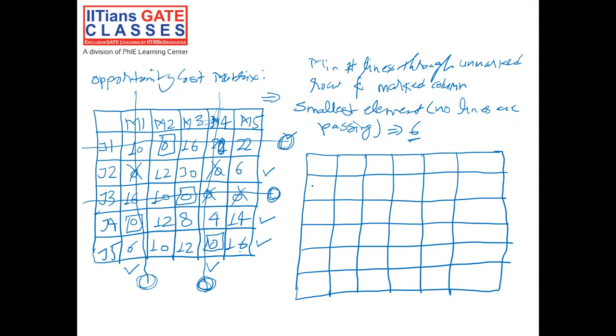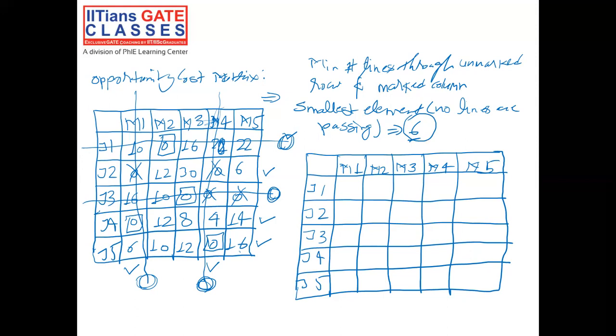So we have job 1, job 2, job 3, job 4, and job 5, and machine 1, machine 2, machine 3, machine 4, and machine 5. Our rule was that the smallest element is 6.